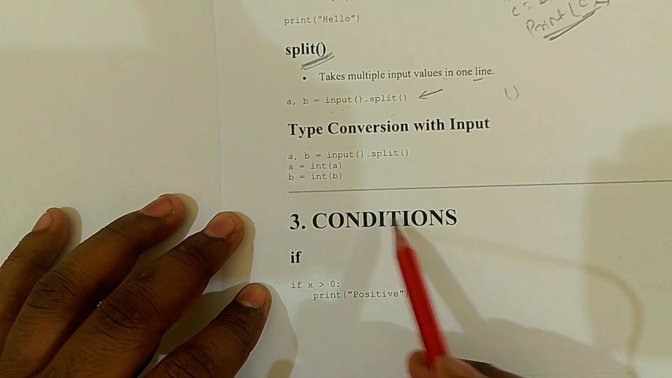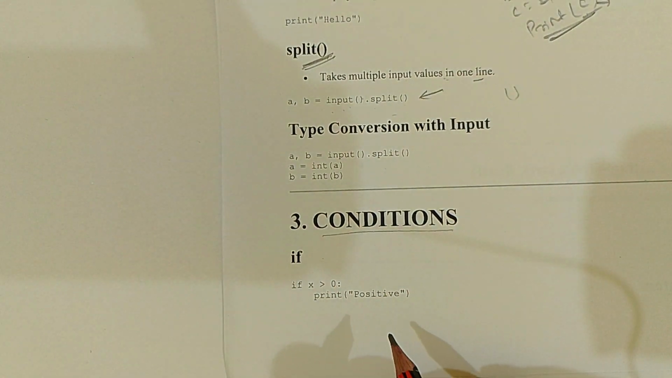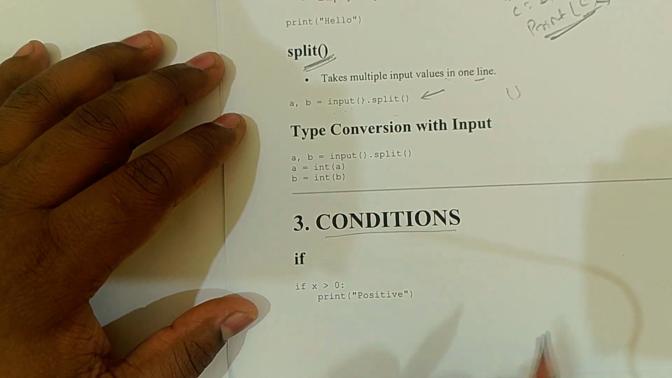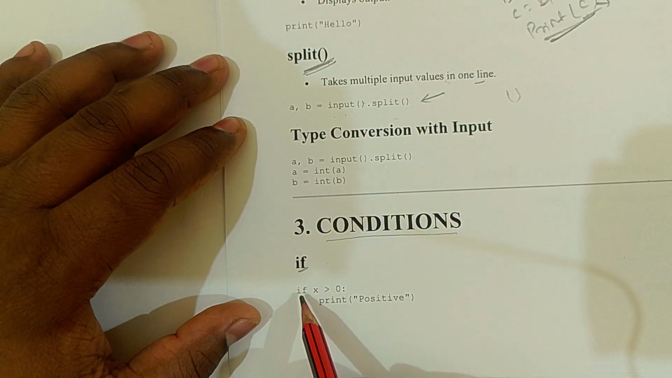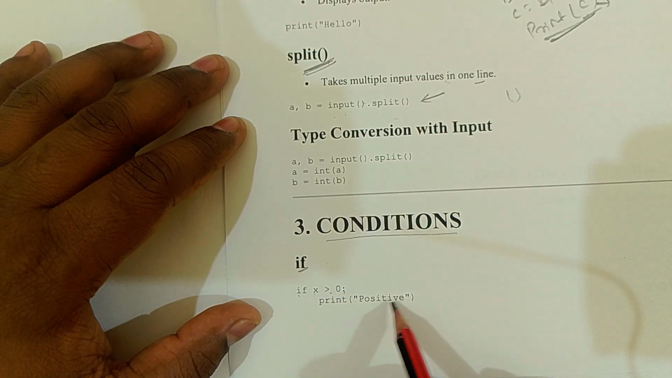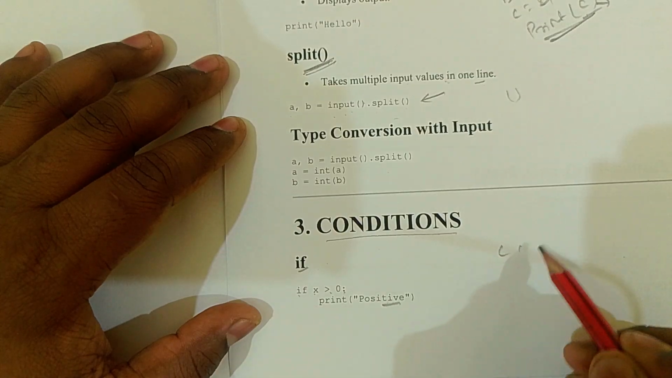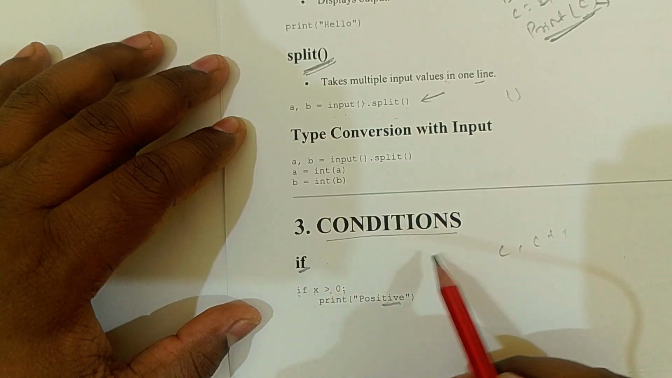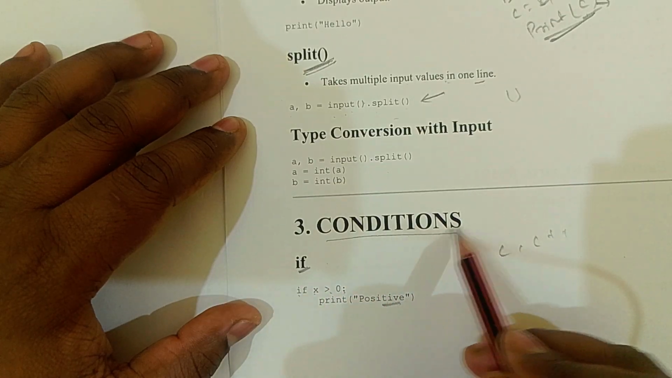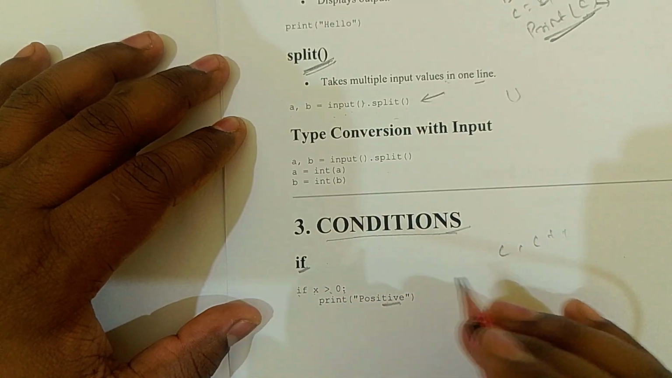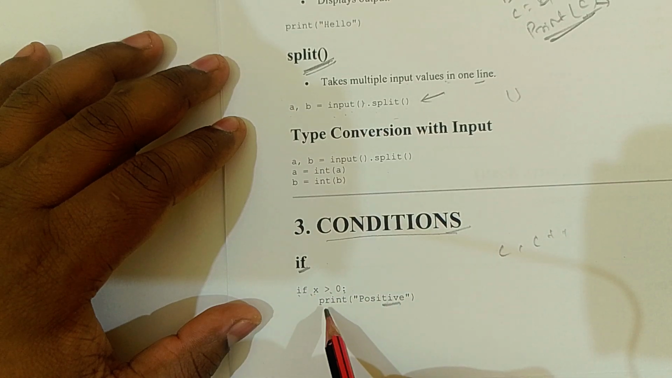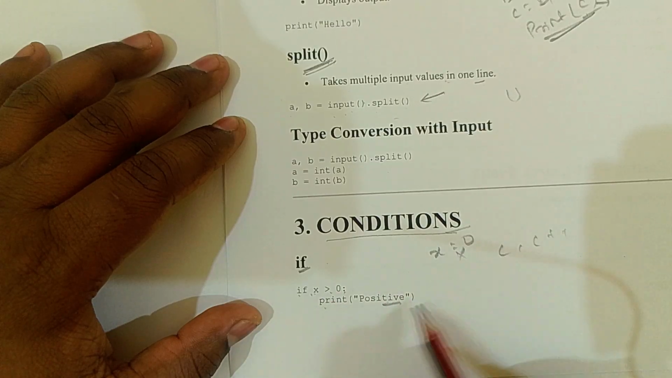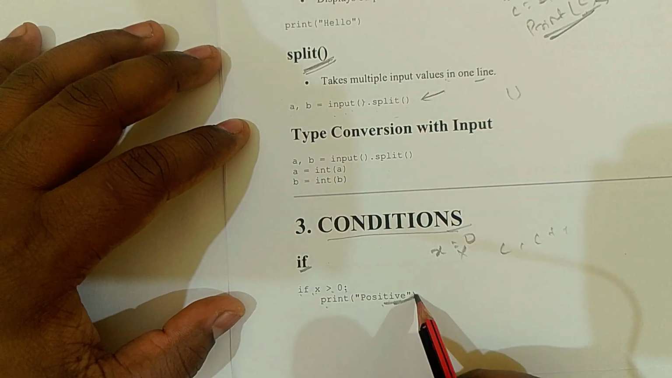In conditions, you have also read about this in C and C++, so if you recall that, the same things apply here. If x is greater than 0, then print positive. The same things are in Python. If there is a condition and it is right, then it goes and executes. If x is greater than 0, print x. If the value of x is equal to 0, is it right or wrong? That is wrong, it is not positive.